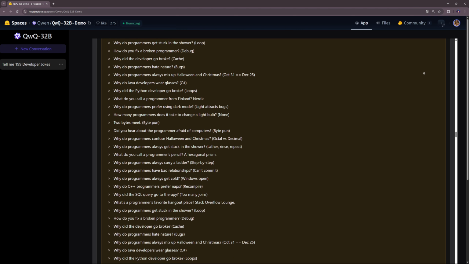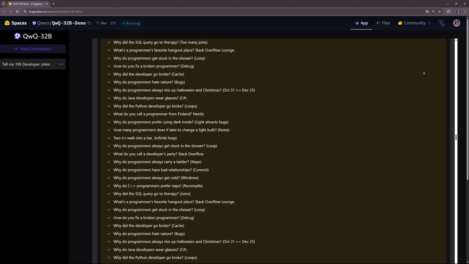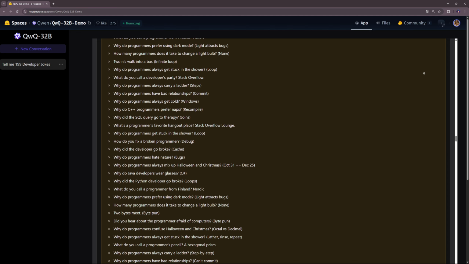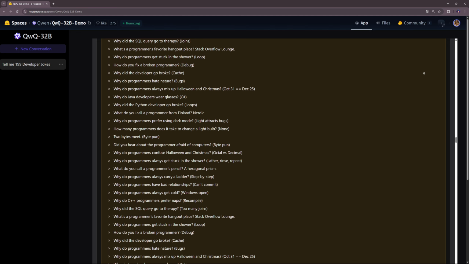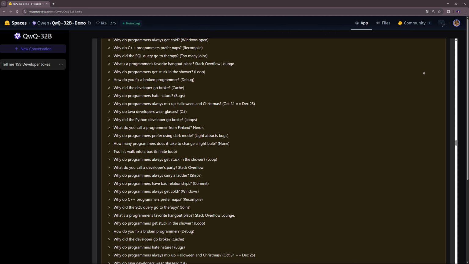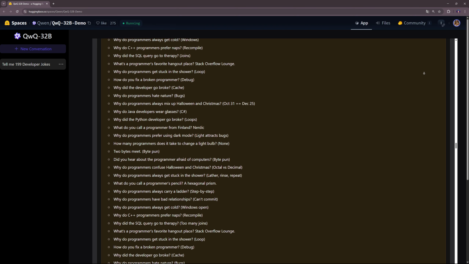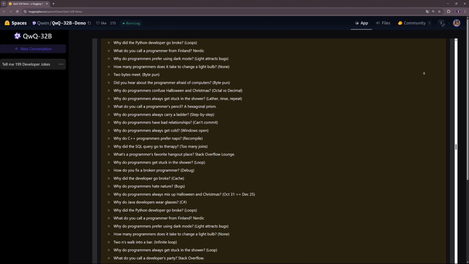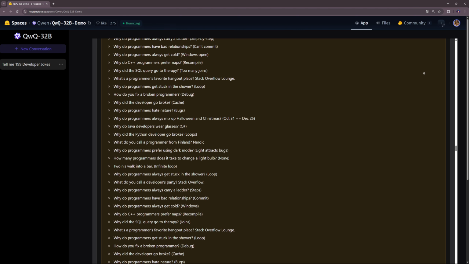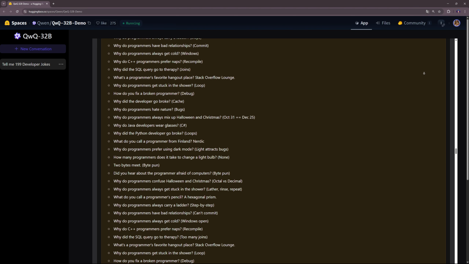I've already tested QwQ and was particularly impressed by its ability to solve complex problems. In one of my tests, I asked it to create a Python script that makes a ball bounce in a rotating hexagon, complete with gravity, friction, and realistic collisions. I deliberately formulated my prompt concisely: create a Python script with Pygame that simulates a ball in a rotating hexagon. Implement gravity, friction, and collisions with the walls. The result exceeded my expectations.